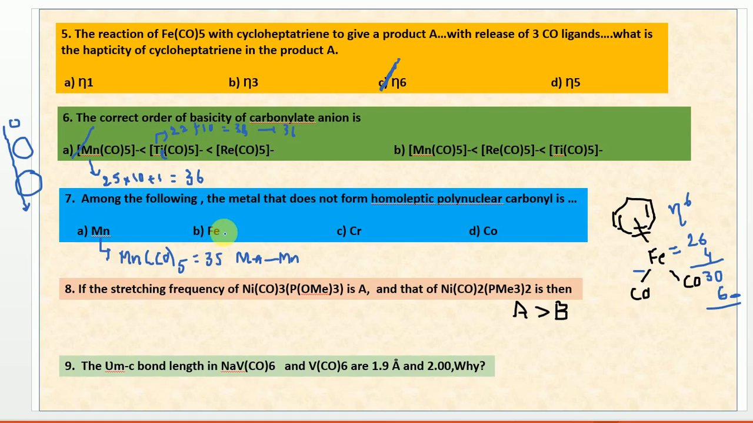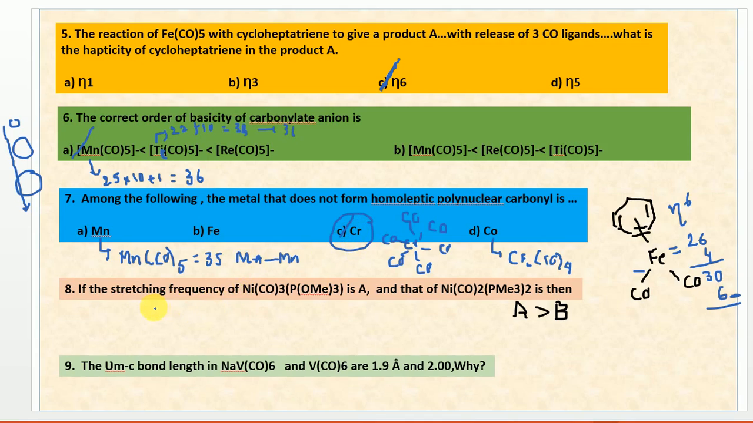And come to the iron. Iron can also form Fe2(CO)9 and Fe3(CO)12. And come to this one, cobalt. Cobalt can also form Co2(CO)8, we know that. All undergo dimerization except chromium. Why? Because chromium, in the monomeric state itself, obeys the effective atomic number rule and the 18 electron rule. So it doesn't require to undergo either dimerization or trimerization. So it won't form homoleptic polynuclear compounds.